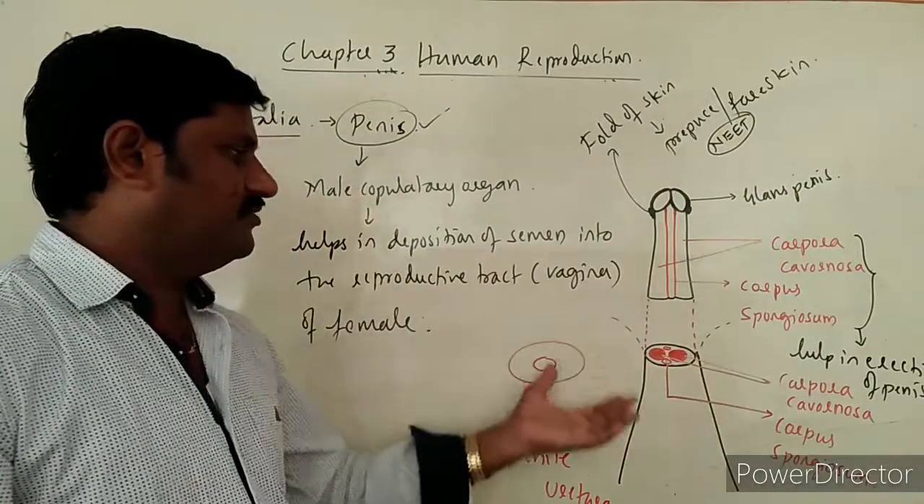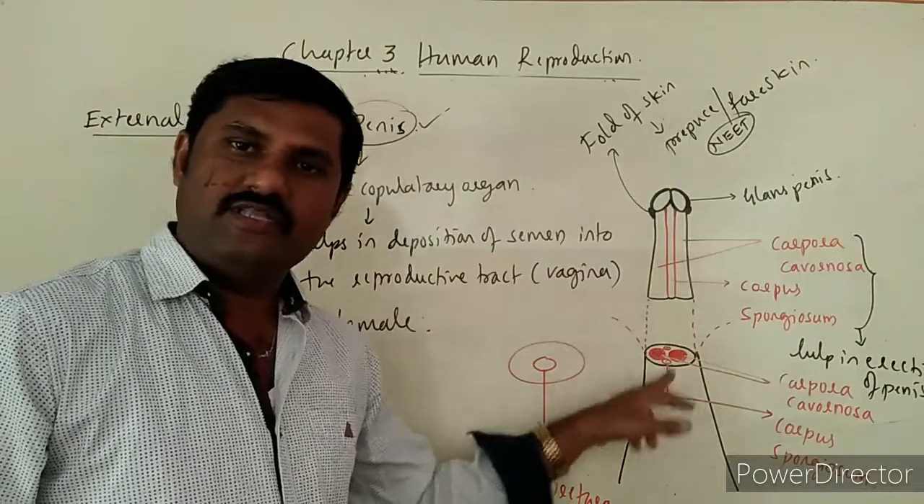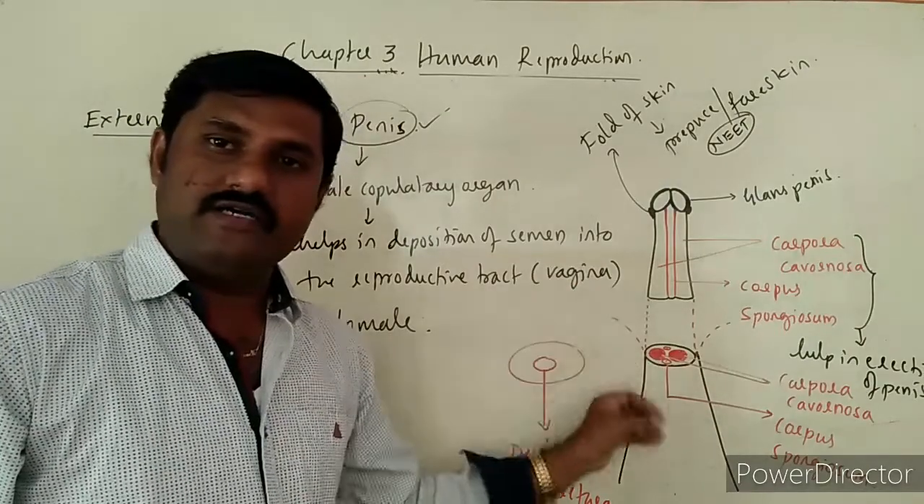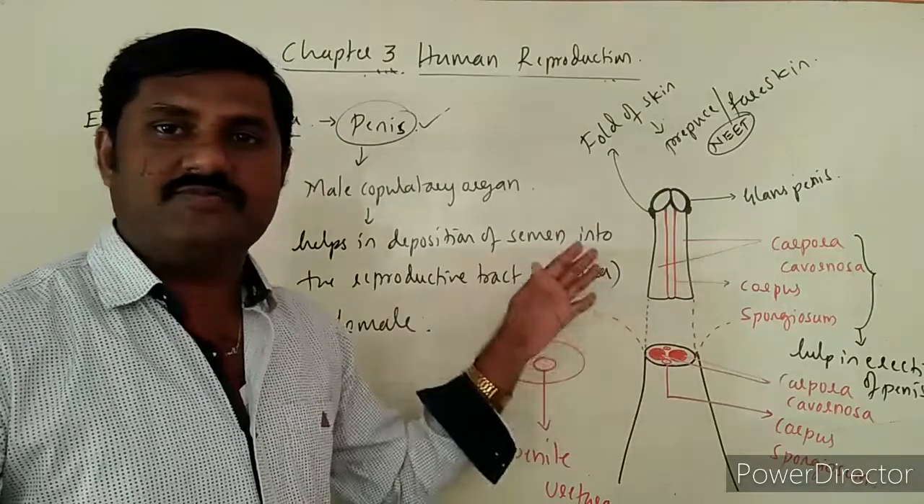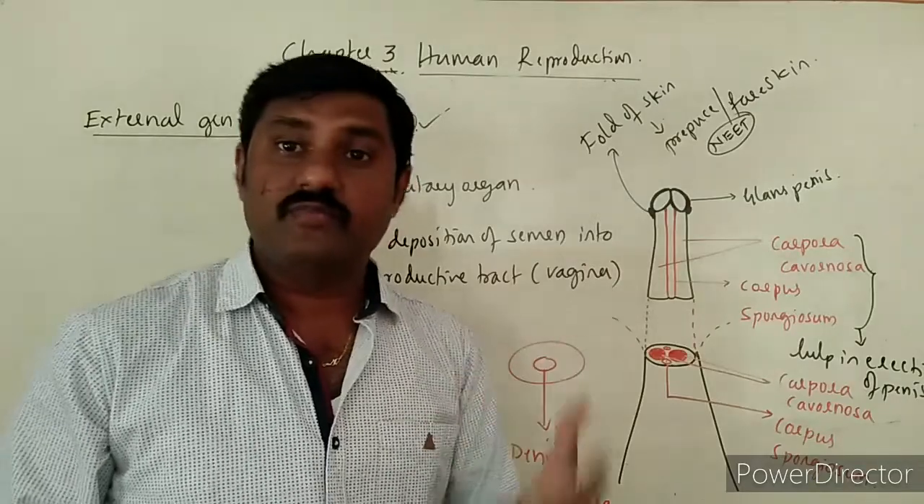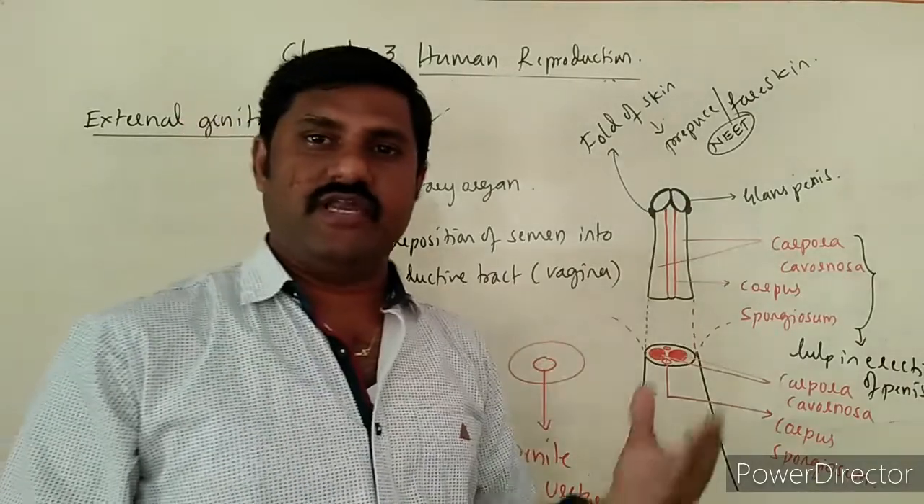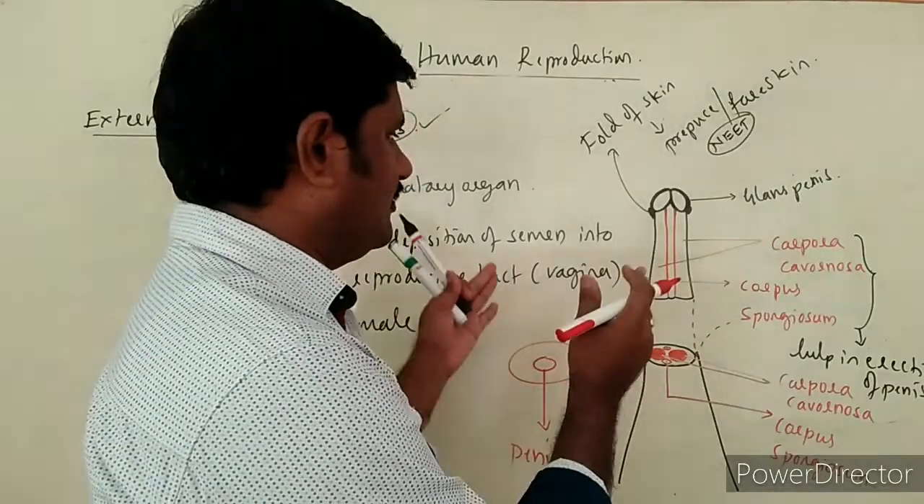Along with this, on the dorsal side and the ventral side, there are some arteries and veins provided in the penis, and through those arteries as well as veins, the forceful movement of the blood leads to erection of the penis during sexual intercourse. This is all about the